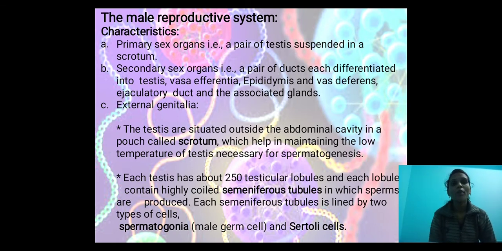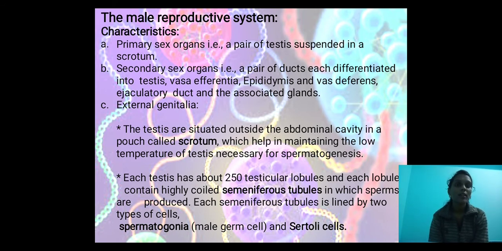Next, come to the male reproductive system. What are the characteristics of the male reproductive system? Here the male reproductive system has two types of organs, that is primary sex organs and secondary sex organs. In the primary sex organs, there is a pair of testes suspended in a scrotum.